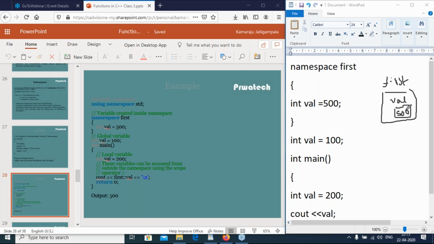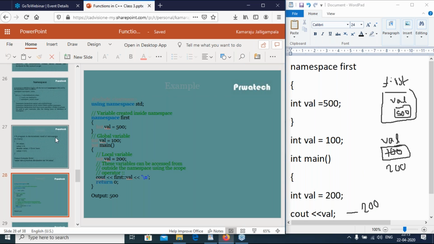Then I have global variable val, this value is 100. So program starts with the main, then the same variable name val is replaced by 200. Now the output val is displayed as 200. If you compile and build the solution, there is no error.